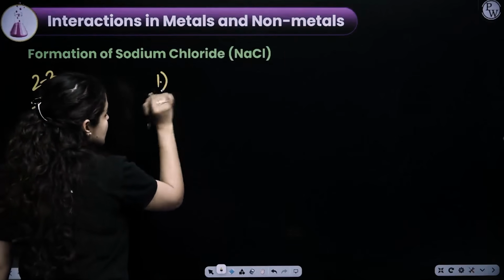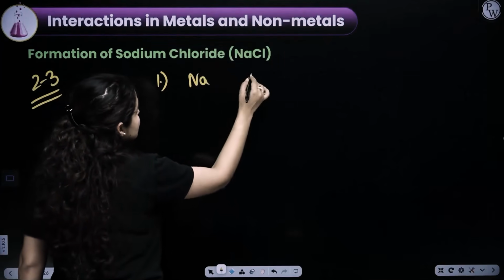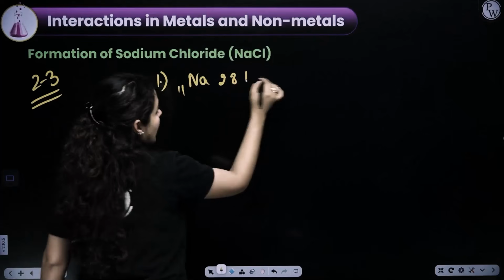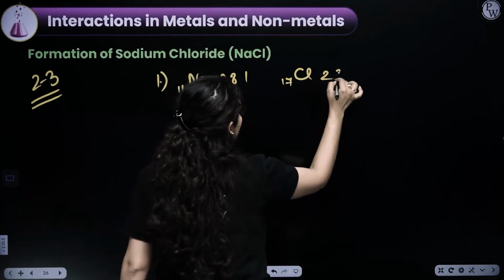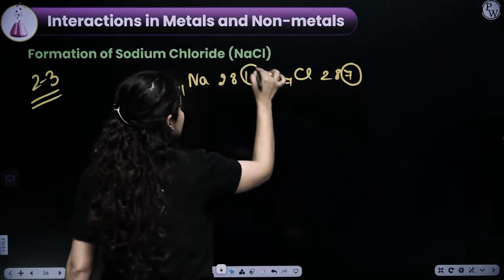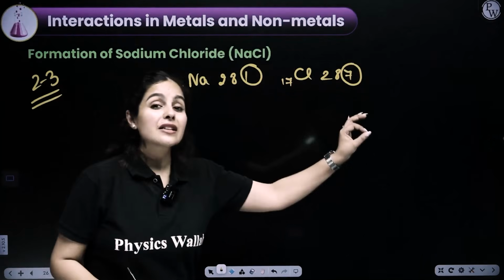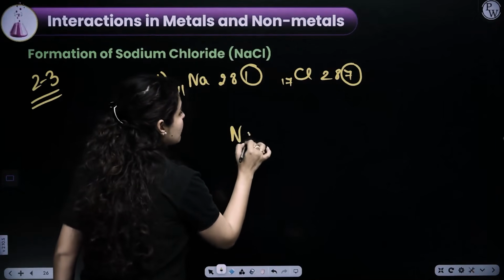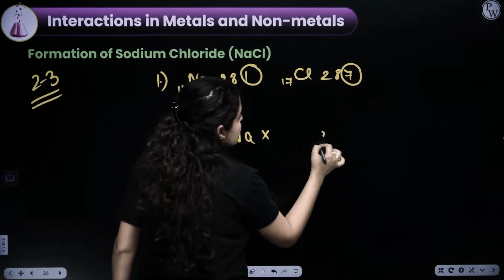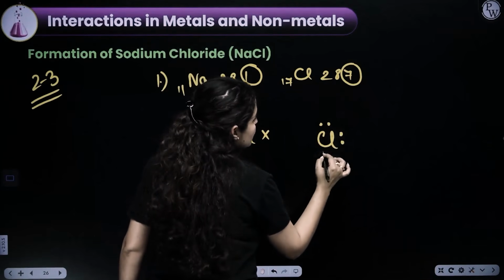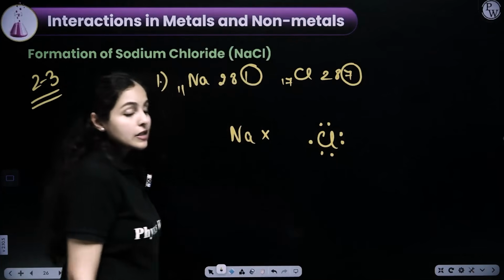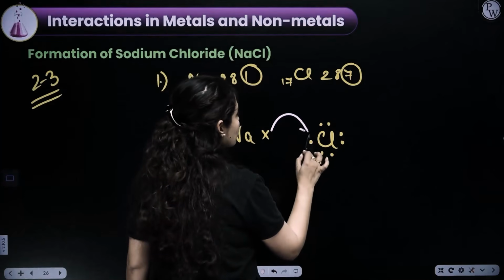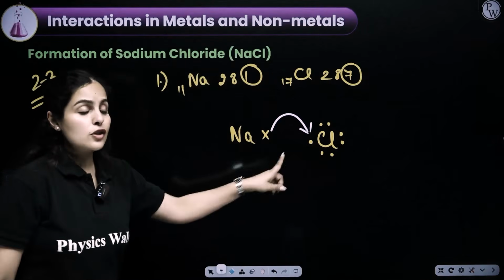You always have to start by writing electronic configuration. Like for sodium and chlorine, mention the electronic configuration clearly. Sodium 2, 8, 1, chlorine 2, 8, 7. Now to draw the electron dot structure, you just need valence electrons. Put them in the form of dot and cross. So for sodium, there is one valence electron, put it as a cross. It's your choice if you want to use a dot. For chlorine, 1, 2, 3, 4, 5, 6, 7. Right? Another step is to show the transfer of electrons using an arrow from metal towards non-metal.